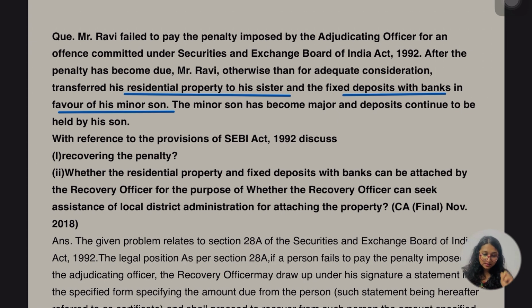Now it's the second question. Can I recover the amount by selling or attaching the movable property, the immovable property, or the bank accounts and all? So the second question is here. The minor son has become major now and the deposit continues to be held by his son. They are saying the minor son has become major and the deposit continues to be held by his son.